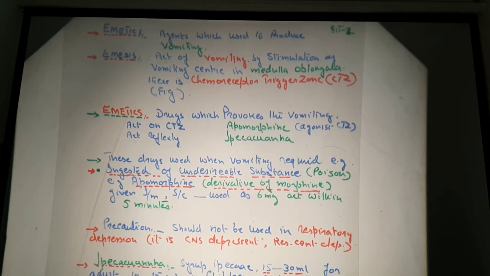They have to be removed immediately, and for the removal of these poisonous compounds, we have to take emetics, which cause vomiting.